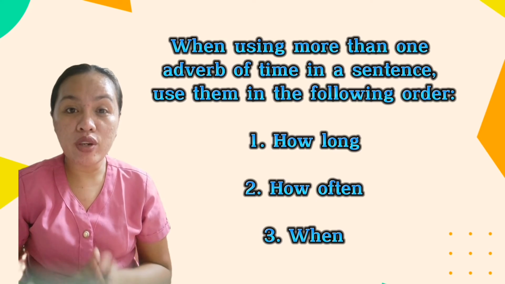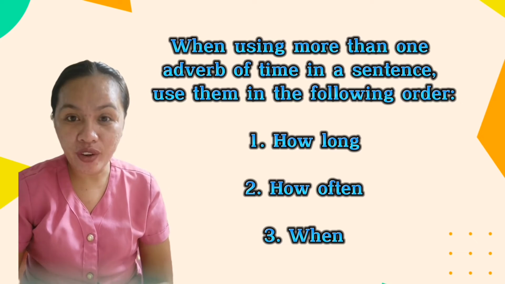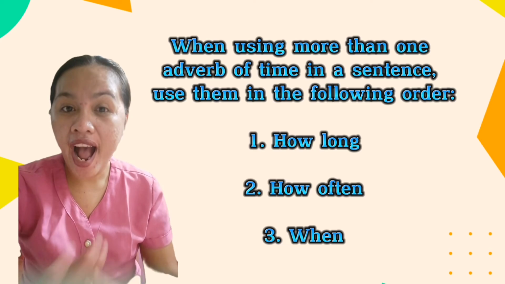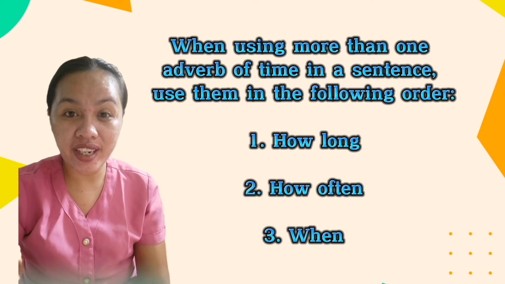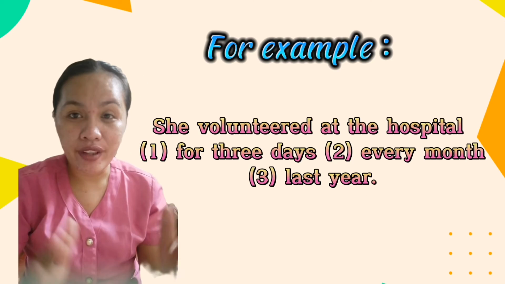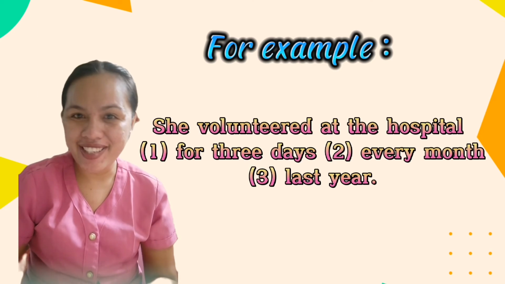When using more than one adverb of time in a sentence, use them in the following order. Number 1, how long? Number 2, how often? Number 3, when? For example, she volunteered at the hospital for 3 days every month last year.